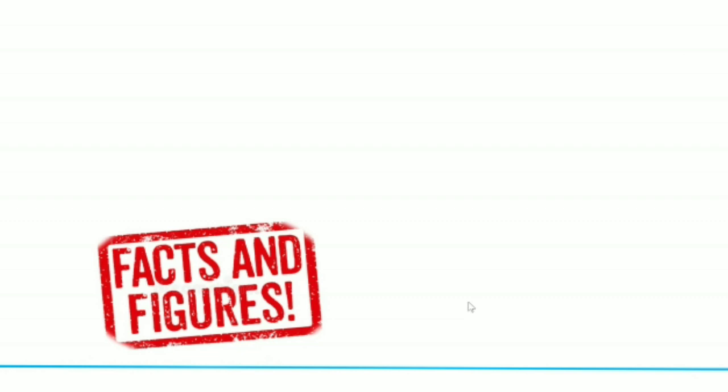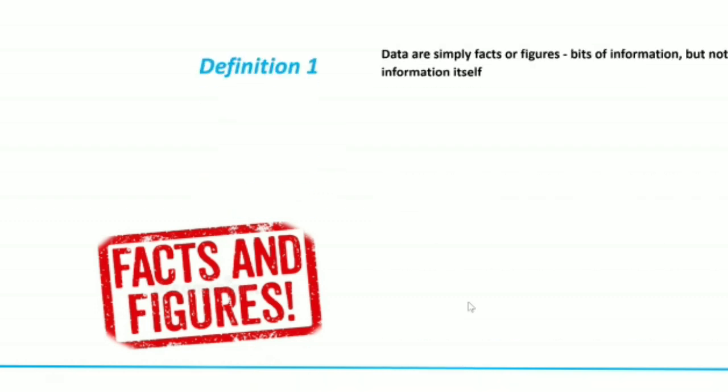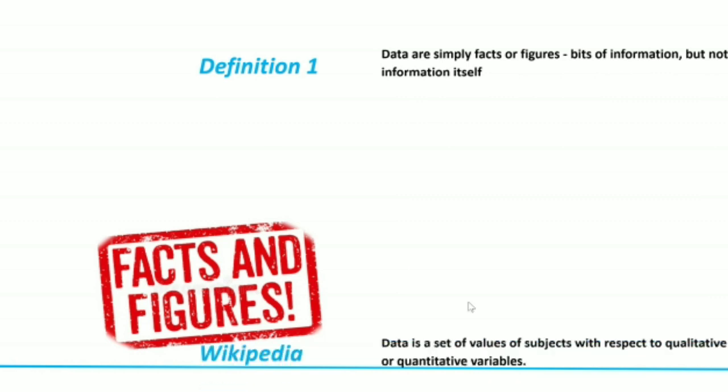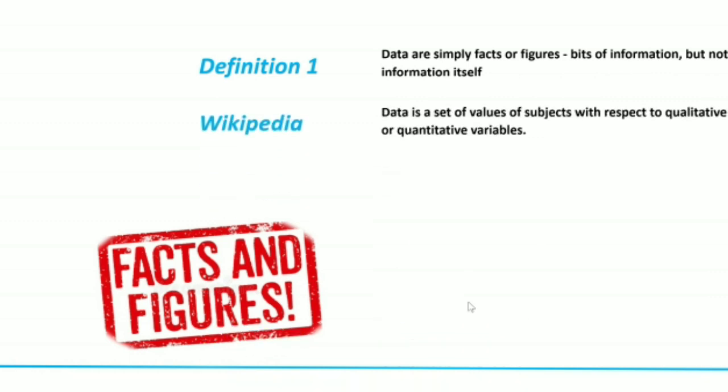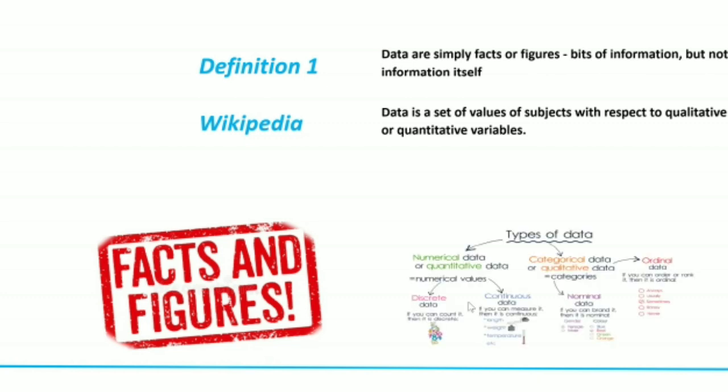We have this question, here we have the answer as well. What is data? Data are nothing but facts and figures, right? Numbers, alphabets, set of symbols, all of these make a data, right? So definition 1 says data are simply facts or figures, bits of information, but not information itself. Note that it's not information, it's just bits of information. What does Wikipedia say? Wikipedia says data is a set of values of subjects with respect to qualitative or quantitative variables. Qualitative or quantitative variables, what are those?